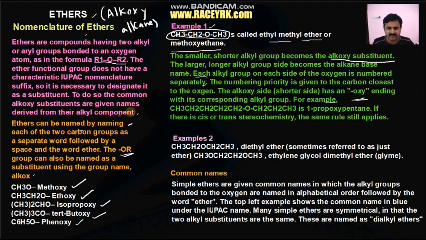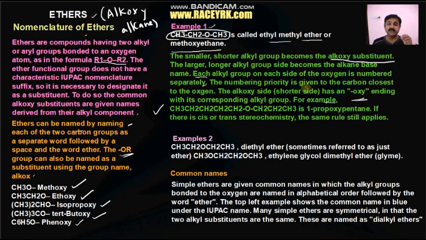For example here we are seeing CH3, CH2, CH2, CH2, CH2. How many are there? 1, 2, 3, 4 CH2s and 1 CH3. And after that we have one propyl. That means 1-propoxypentane.